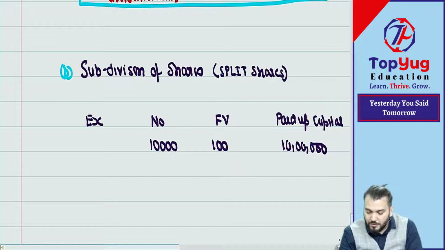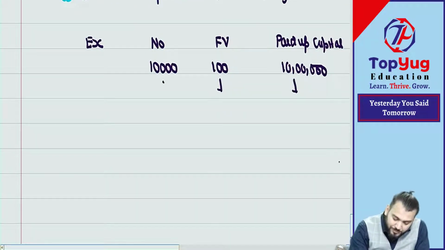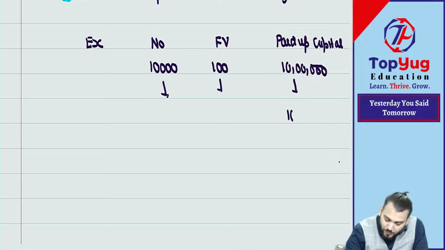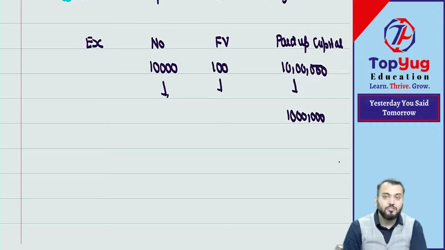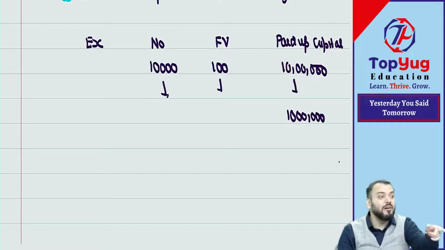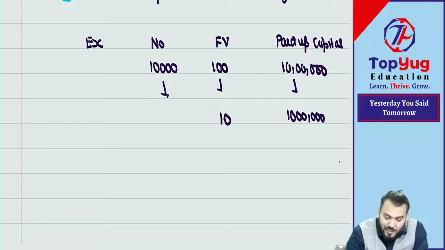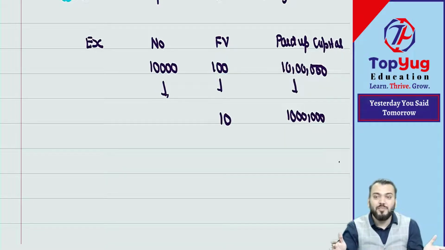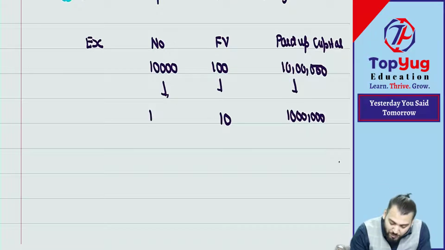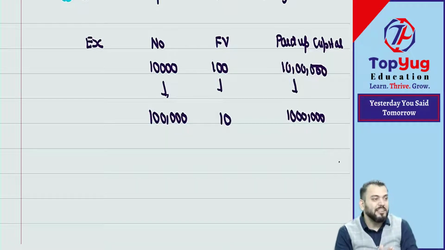In this case, after subdivision, paid up capital will remain the same. What will change? Face value will change. So it will be conversion of shares from higher denomination into smaller denomination. If you want to change into 10, the number of shares will increase, and the number of shares will become 1 lakh. Have you understood? This is known as splitting of shares.